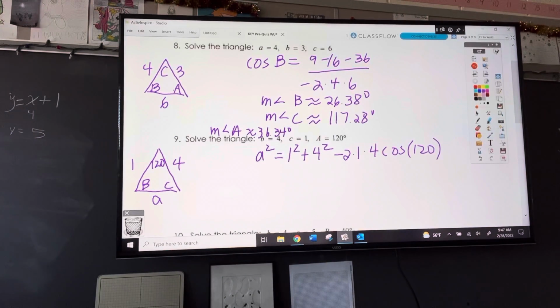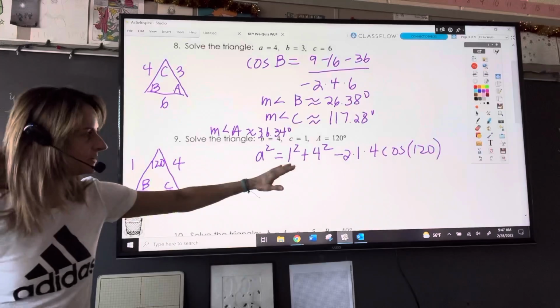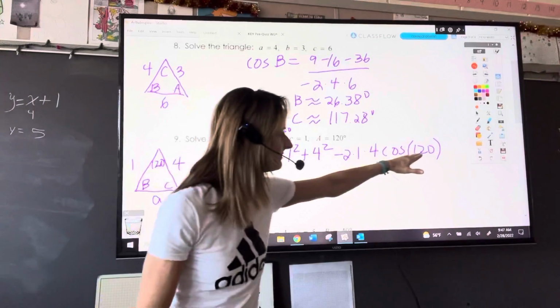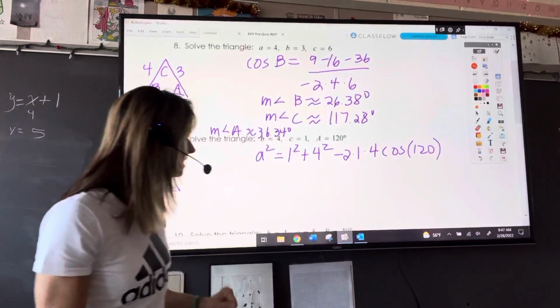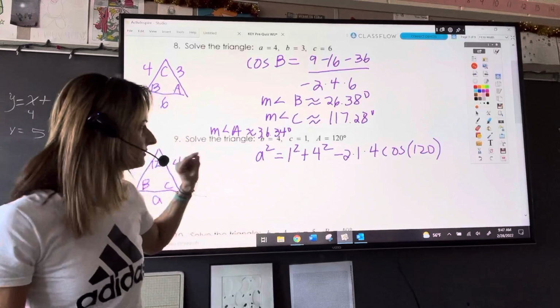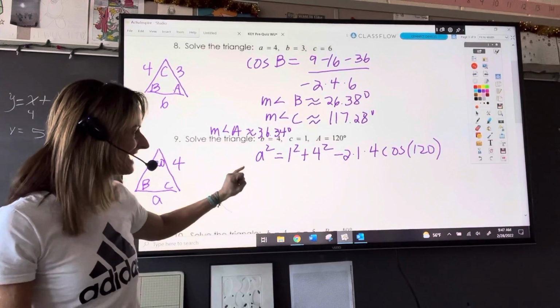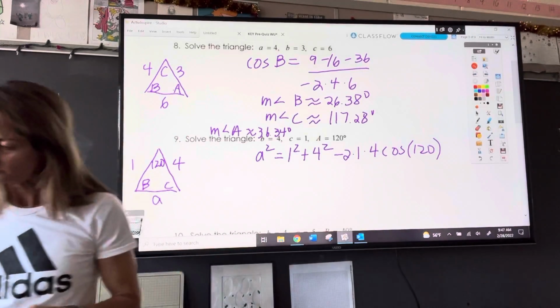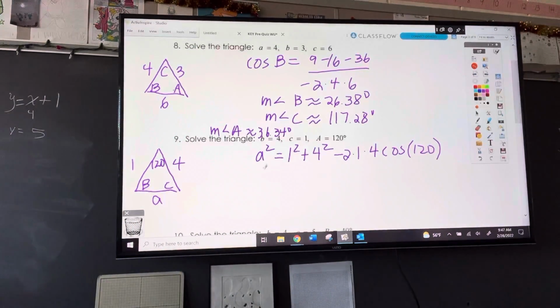If you use your calculator, we don't have to do inverse trig here because we have the angle. We're not trying to find the angle. So we throw all this into the calculator, and don't forget to take the square root because we need a, not a squared. If you do that, you're going to have to round, and you will get a is approximately 4.58.